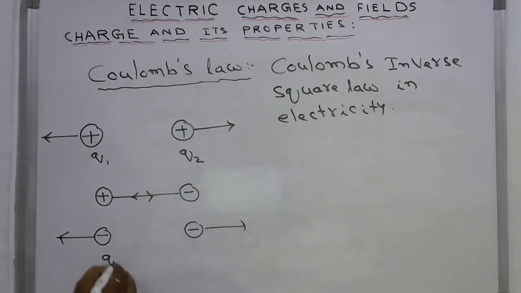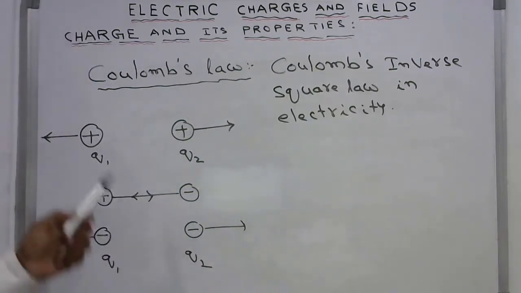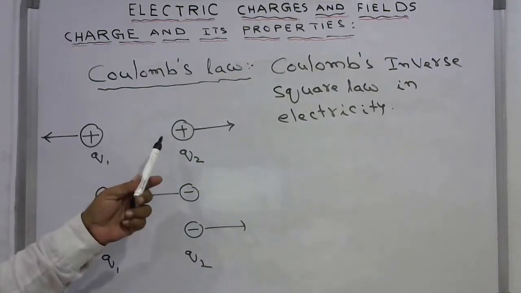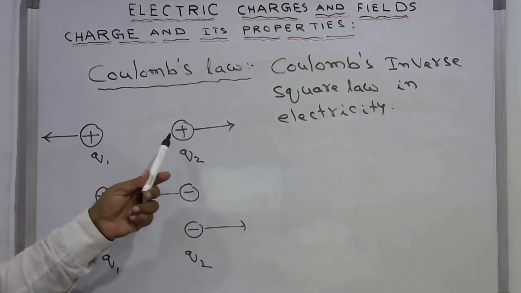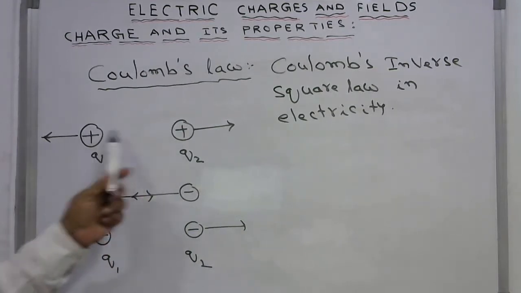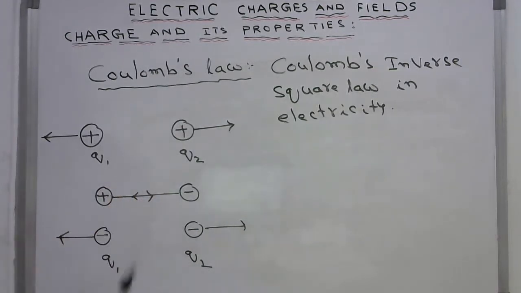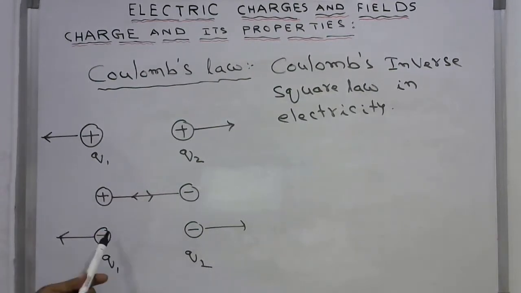So if this is Q1 and this is Q2, what happens here? Like charges repel each other. If they are unlike charges, they attract each other. If there are two negative charges, they also repel each other.